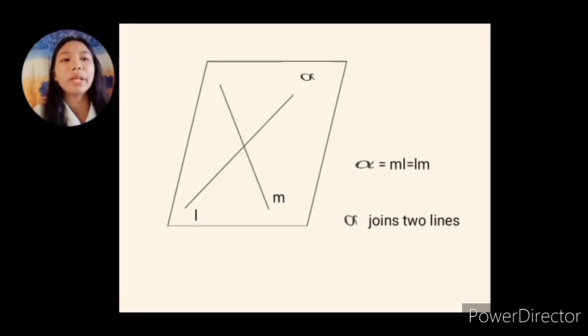It can be interchanged. So take note, ML or LM symbolizes two lines, two small letters in one plane. This means plane alpha passes through lines ML or joins two lines.